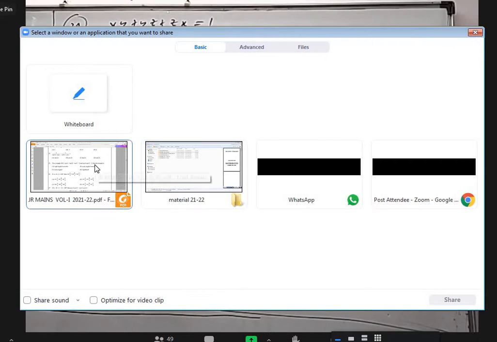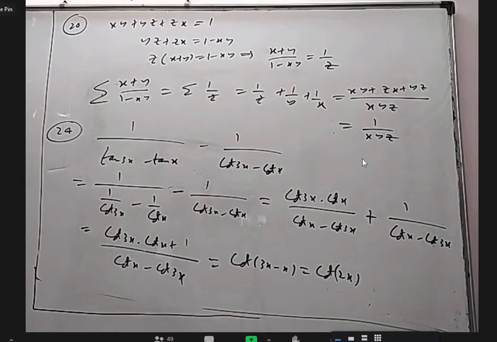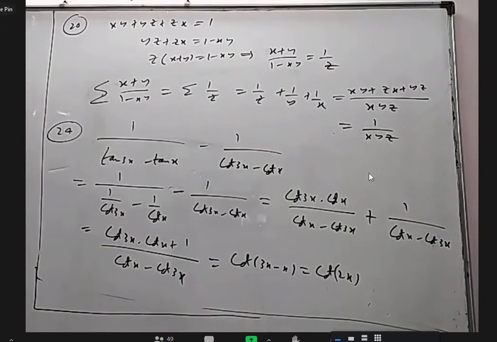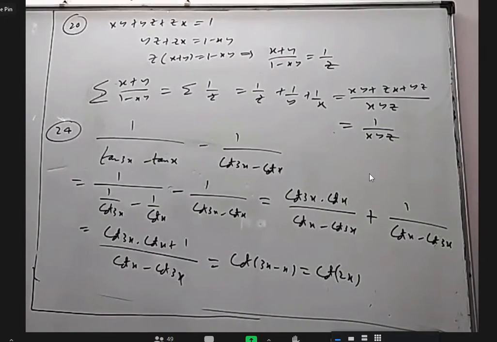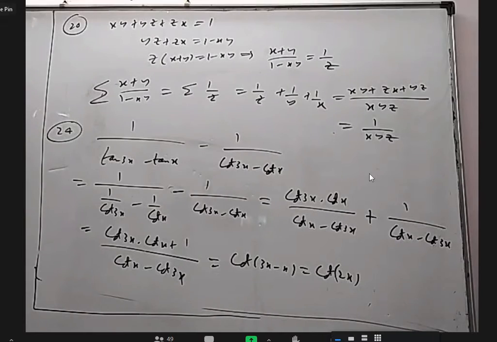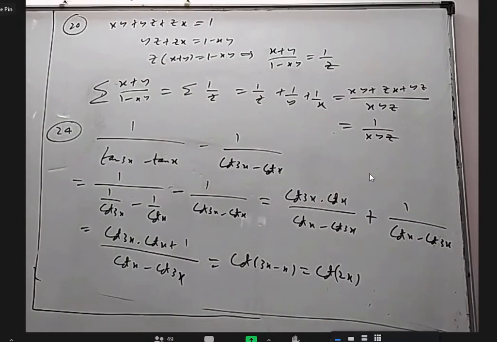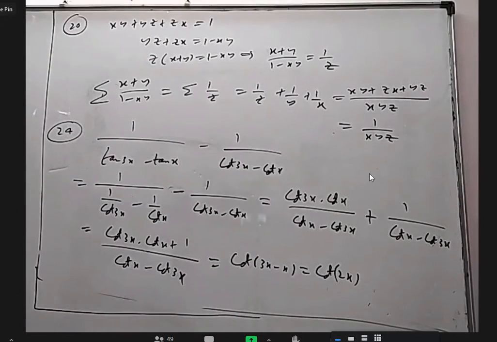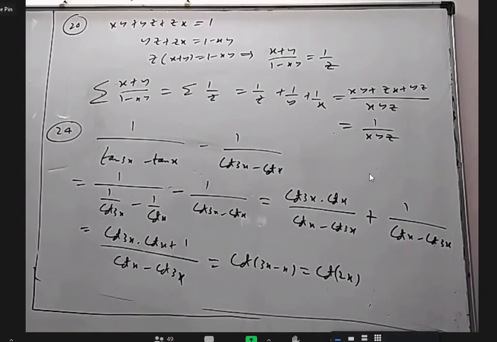Sir, I have done another method. You want to write sin by cos? No, sir. They have given a plus b plus c equals 360 degrees. No, sir. We are talking about which question? 26. So we have not yet come there. We are discussing, sorry, 24. Okay.